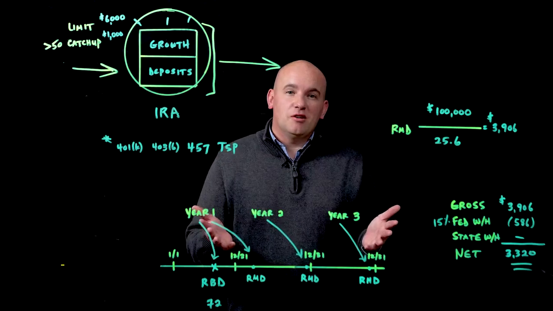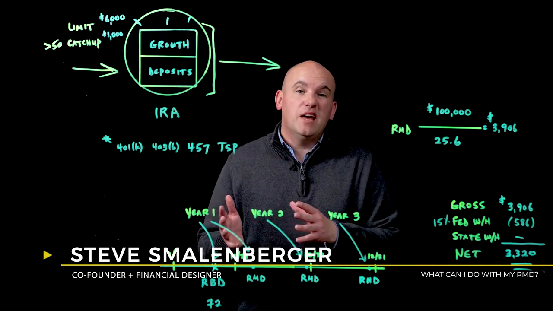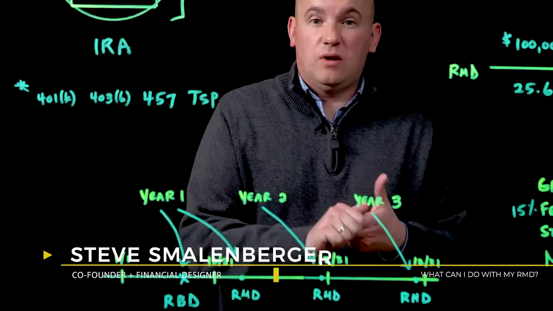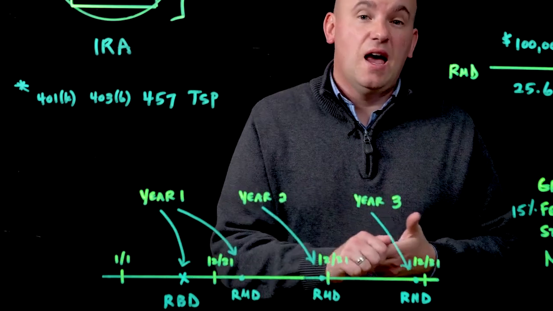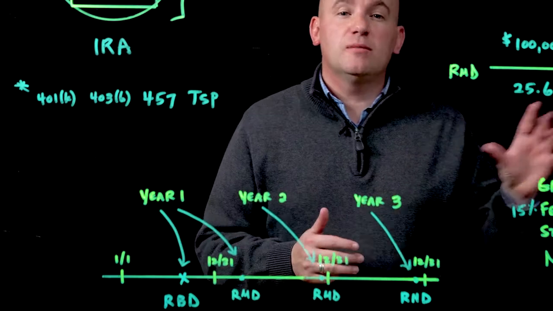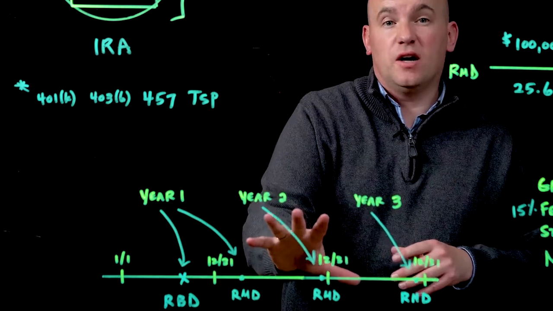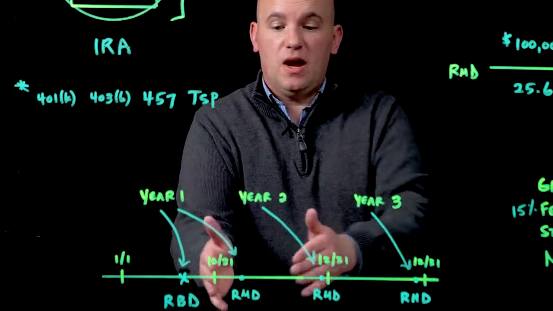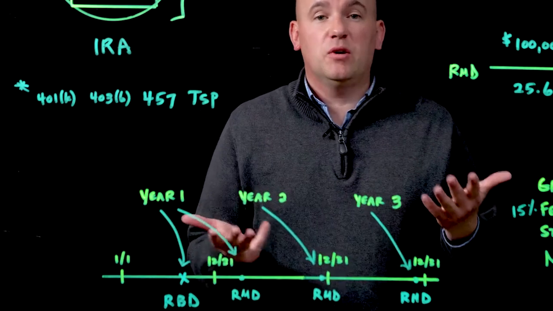So we've talked about RMDs, we've talked about what they are. Now let's look at how they're calculated, how they're treated as far as taxes, how you receive it, and then even how you spend it. So we looked at when it starts. So now in the year that you have to take your first distribution, how do you calculate it?